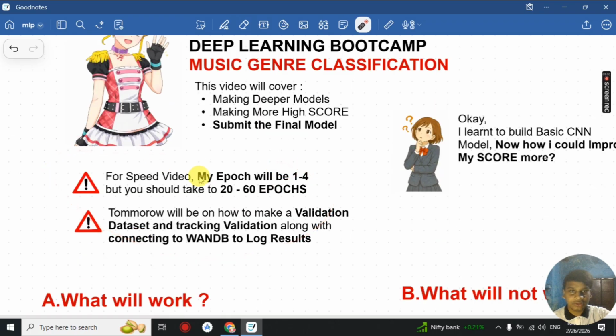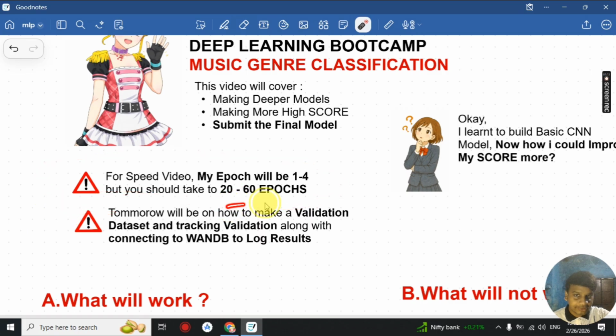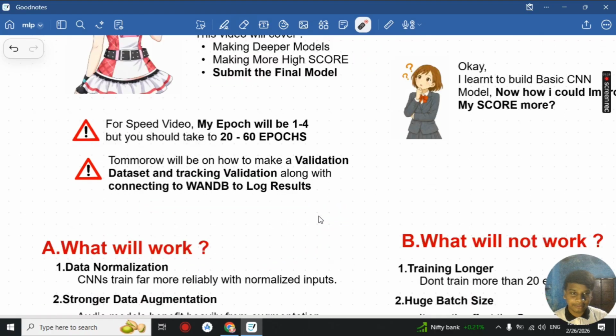In this video we will learn about deeper models, how to make a higher score, and how to submit the final model. This video will be all about how to increase your score and lower your loss. I may or may not submit the final model in this video. To keep my video fast, my epochs will be 1 to 4, but you should take your epochs to 20 to 60 for your training loop. Also, tomorrow we'll learn how to make our validation dataset and track validation, along with connecting your WandB to log results. So tomorrow's video will also be helpful for you.